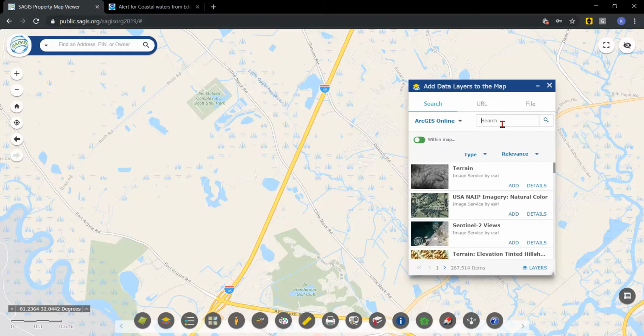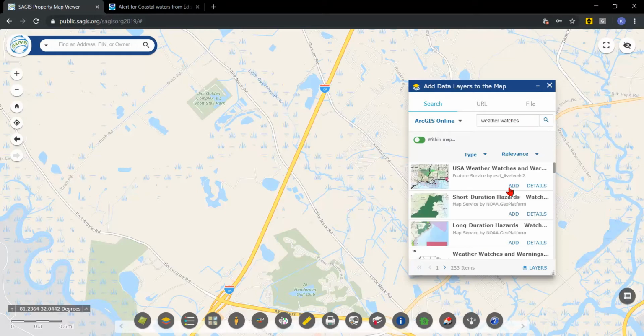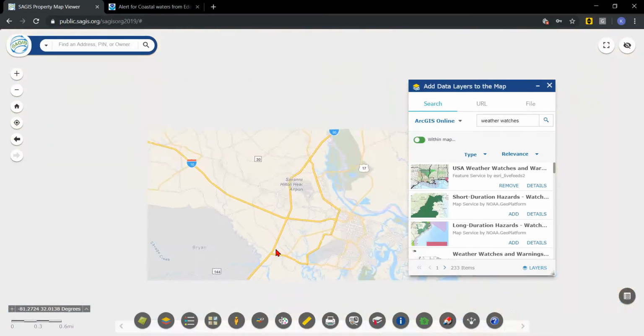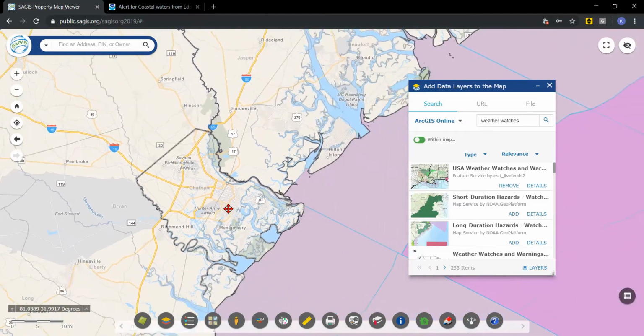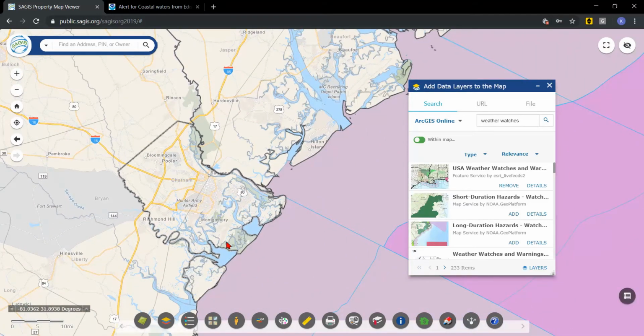Now we will search for weather watches and warnings from the Weather Service. And we'll zoom out, and we see that there are some weather watches in effect.